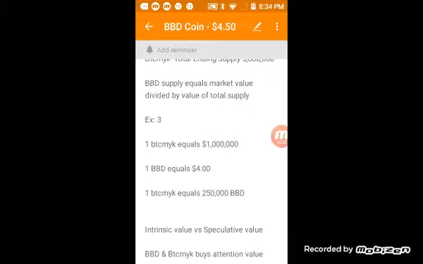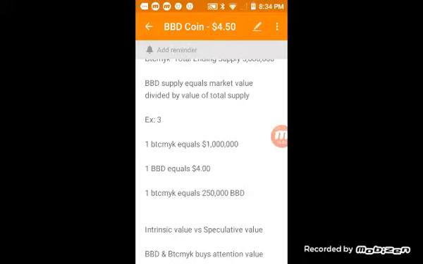Think about that for a second. It has intrinsic value within its attention value economy. Hex doesn't have that because Hex does not have a system that facilitates that, right? It is just kind of like a dispensary slot machine coin, right? And that falls to the category of speculative value.